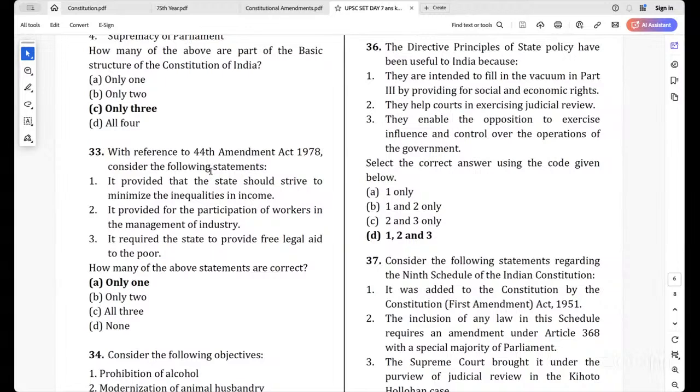Okay, 42. So the second and the third statements were both included in the Constitution under the 42nd Constitutional Amendment, whereas the first statement was included under the 44th Constitutional Amendment Act.